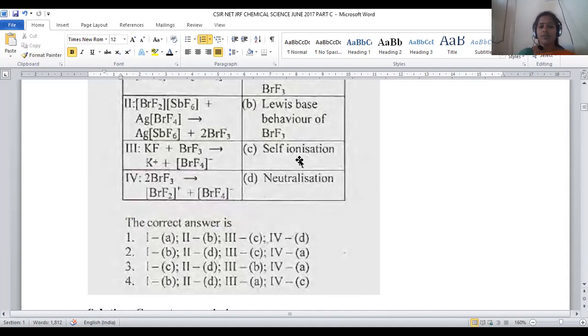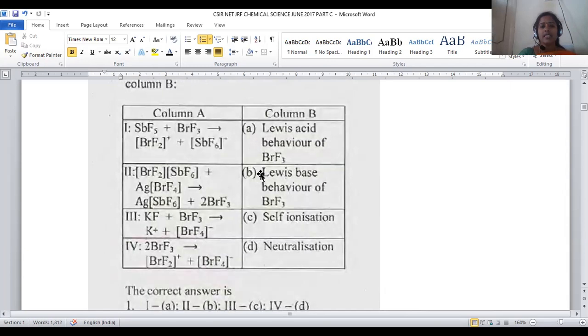This is also known as disproportionation. Disproportionation stands for when a compound itself is involved in a simultaneous rise and lowering in the oxidation state within a single reaction. This is a kind of self-ionization and also disproportionation, so that option number 4 can rightly be mapped with this option, this C, right? So let us see.